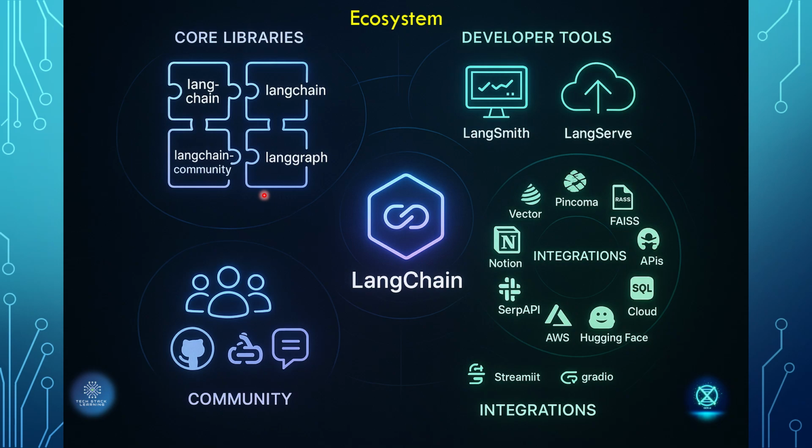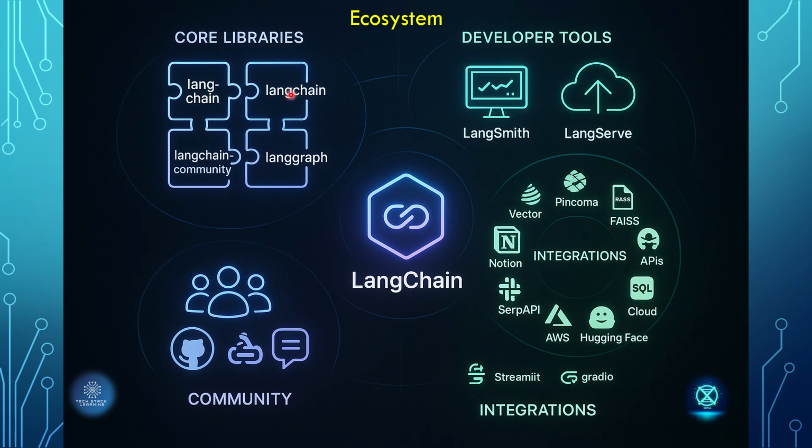Now let's see what the LangChain ecosystem looks like. It's not just one package; it's a modular ecosystem. So first, let's look at the core libraries it has. LangChain Core has the fundamental interfaces: basically models, prompts, messages, and output parsers. These are the interfaces it provides.